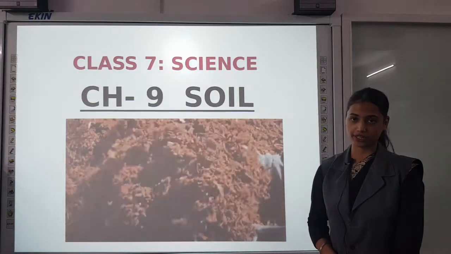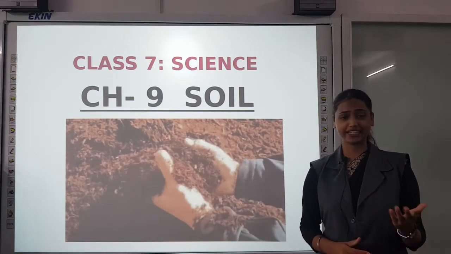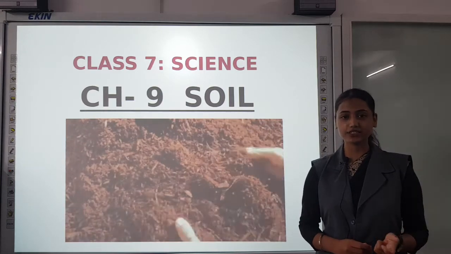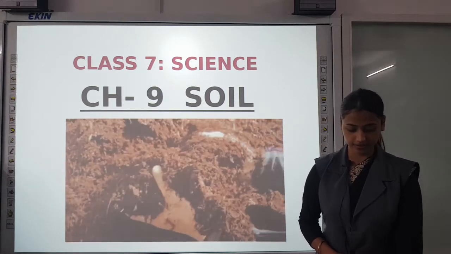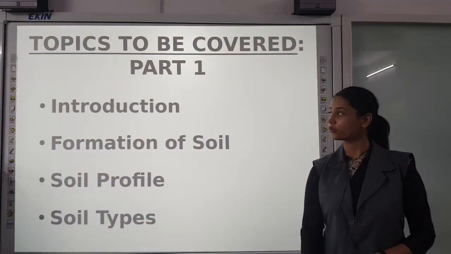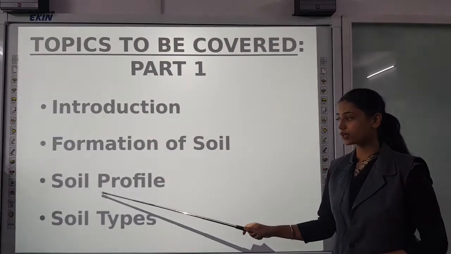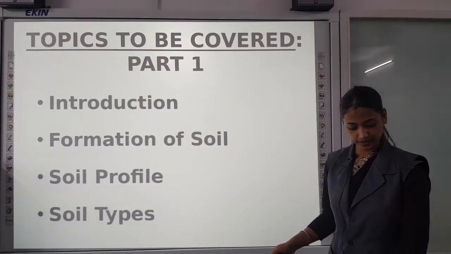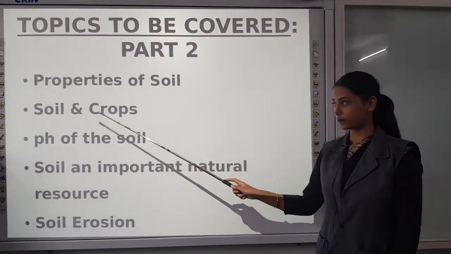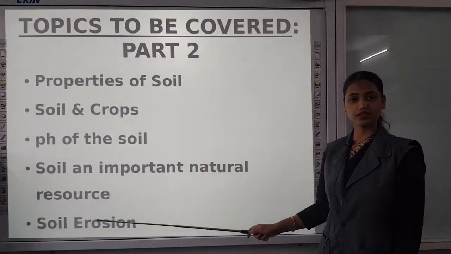Chapter 9, soil. Whenever you go to a field or playground to play any game, you see a powdery brown substance below your feet. What is that? That is soil. We have divided this chapter into two parts. In the first part, we will cover the intro of the chapter, formation of soil, soil profile and soil types. And in the second part, we will discuss properties of soil, soil and crops, pH of the soil, soil as an important natural resource and soil erosion.